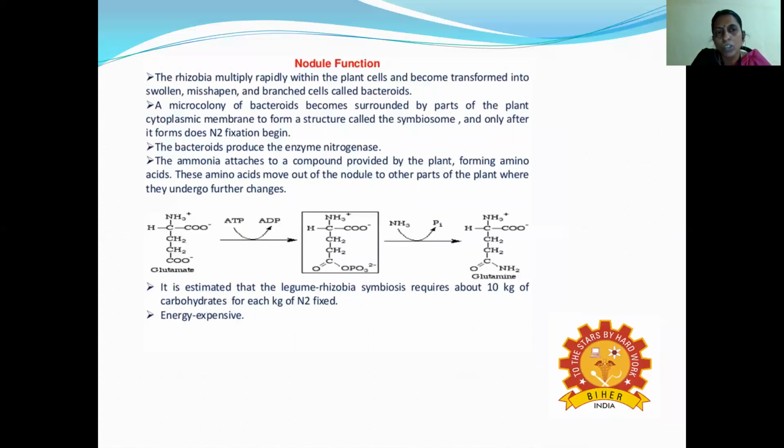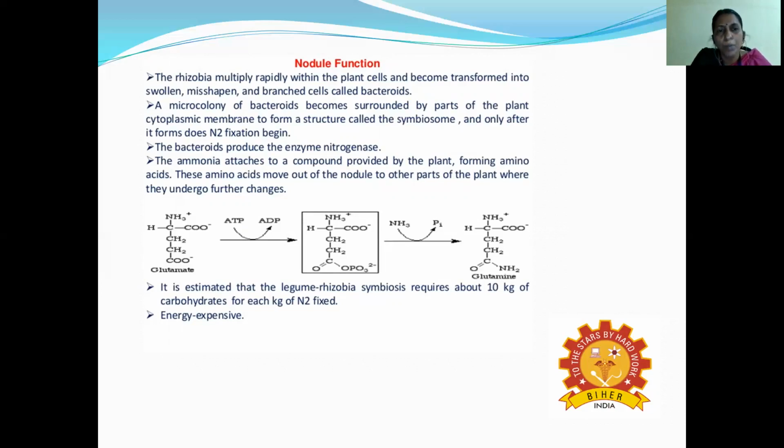And then the nodule formation, if you are taking it biochemically, they multiply within the plant cells and become transformed into swollen, misshapen, and branched cells. These are called bacteroids. So the rhizobia multiply within the plant cell itself. Once they enter the plant cell, they form the bacteroids. So the microcolony of bacteria becomes surrounded by parts of the plant's cytoplasmic membrane to form a structure called the symbiosome. It helps nitrogen fixation begin.